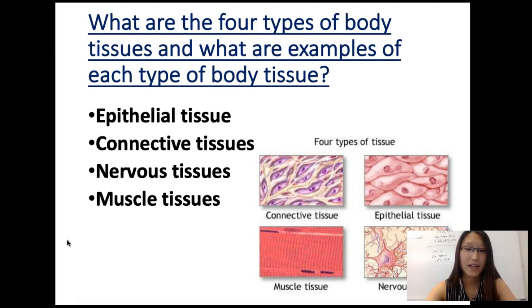And then the next one is the epithelial tissue. The epithelial tissue is basically the skin. So anytime you have skin, you can think about the epithelial tissue, the outside skin and the inside skin. So going from your mouth, for example, your skin doesn't end right here, right? There's no break in between this mouth. Your lips are still the skin, and then it keeps going into your throat and all the way in your digestive tract. So the lining of your digestive tract is also the epithelial tissue.